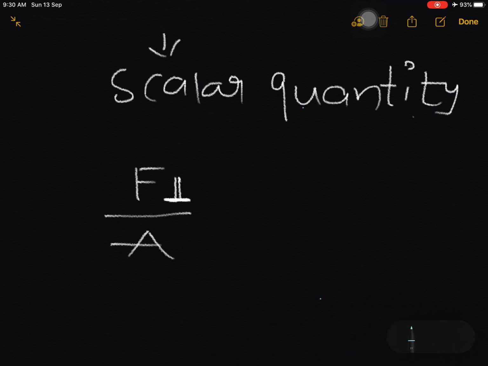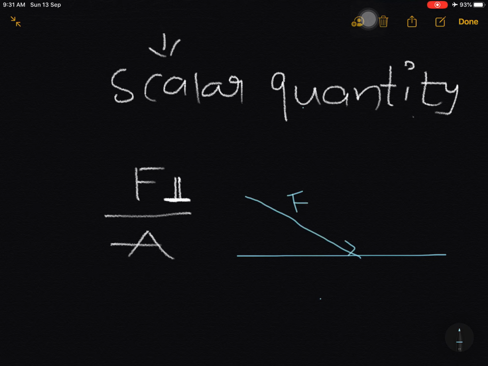Okay. For example, if you take this is the liquid surface, and from this direction a force is acting, and the angle between them is theta.